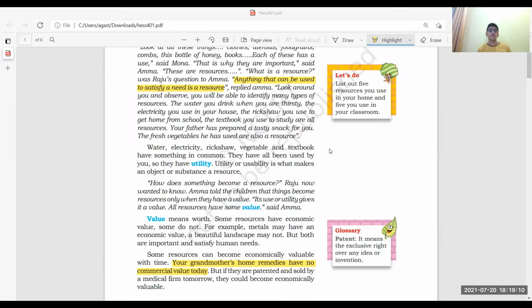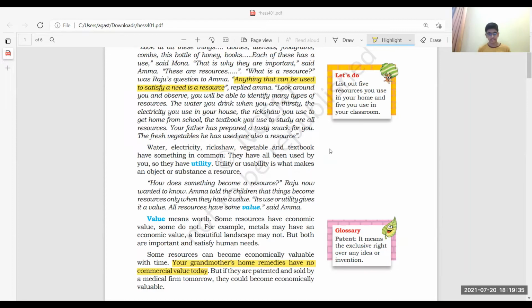Now let's come back to the term value. Value means worth. Some resources have economic value, and some don't. For example, metals have economic value. A beautiful landscape does not have any economic value, but both are important and satisfy human needs.